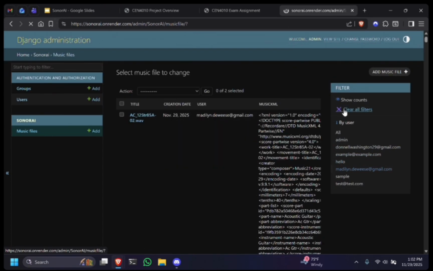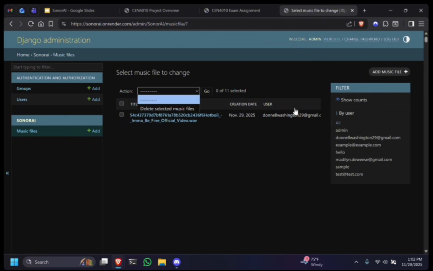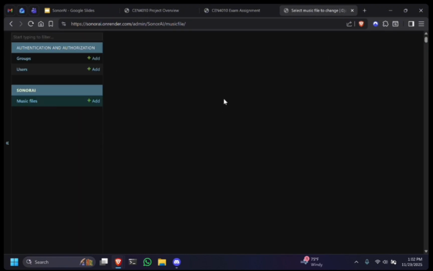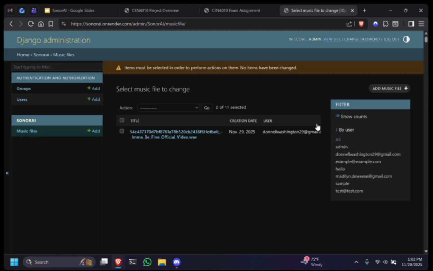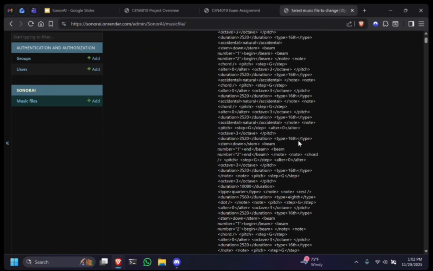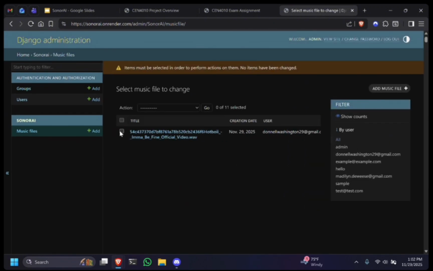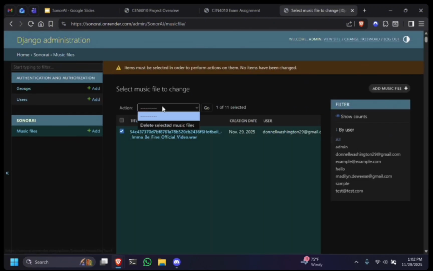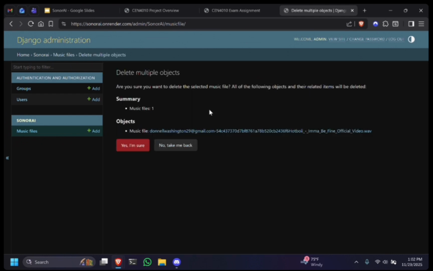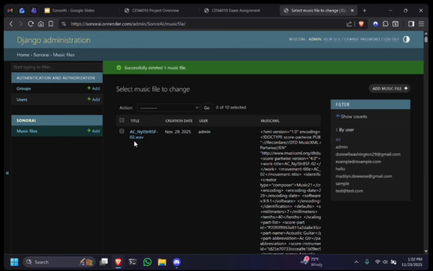Search accordingly. If we remove the filter, then it'll just show us all of the files with their plain text spanning the right side of the page, which is quite large, so not really worth scrolling through individually. We can, from here, try to delete, and that will successfully delete it.